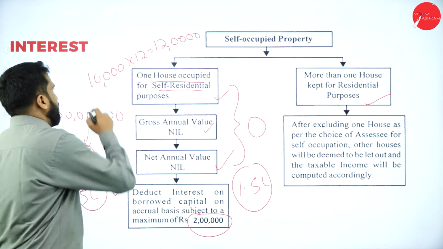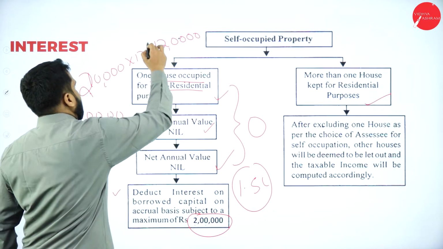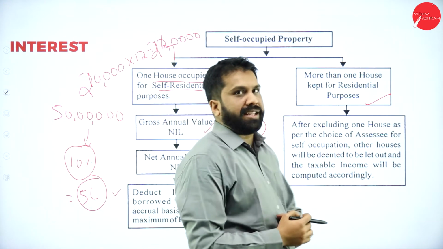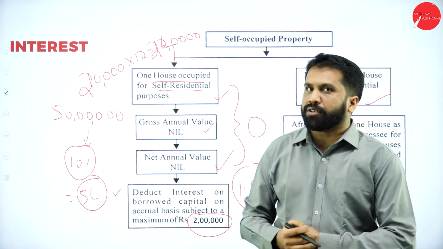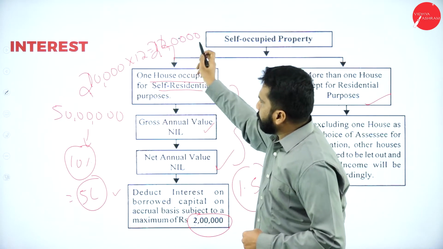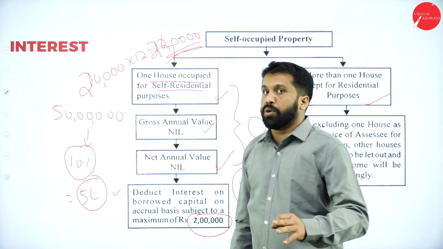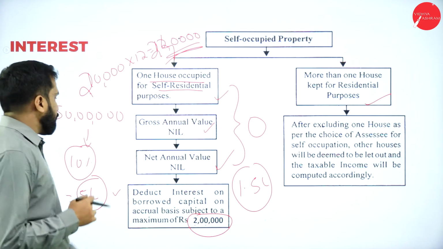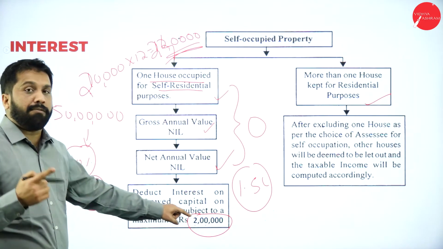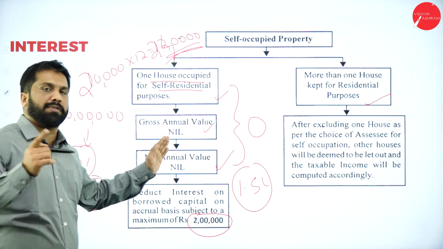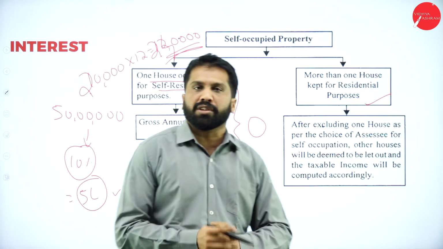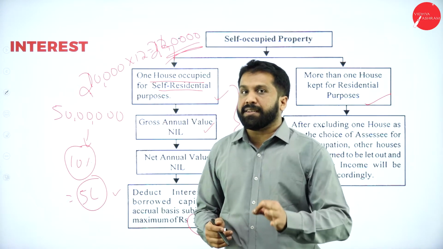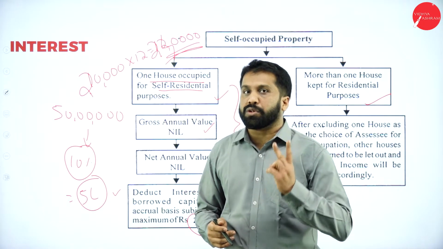Now, in the other case you are paying 20,000. 20,000 into 12, how much will it be? 2,40,000. But 2,40,000, can you claim? No, you cannot claim 2,40,000. You can claim up to what? Up to 2 lakh. The 40,000 you cannot claim. Up to 2 lakh you can consider as deduction. Clear? Yes. If it is self-occupied, the interest you can claim is up to 2 lakh.